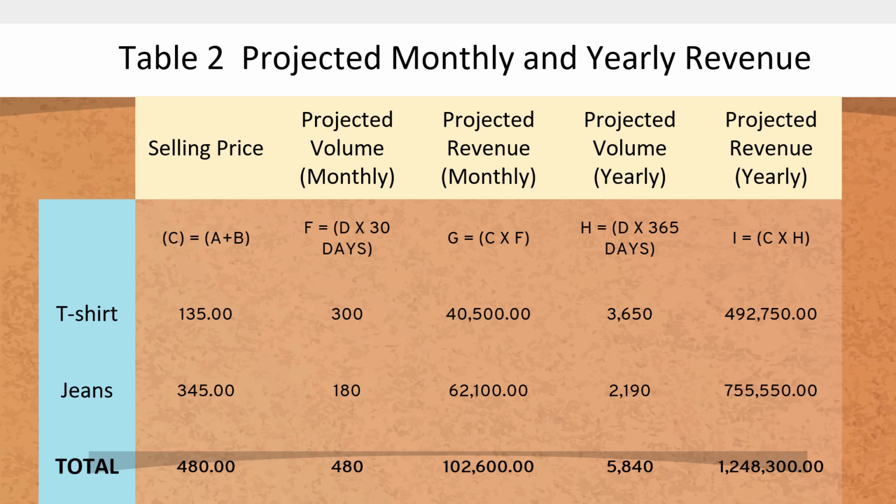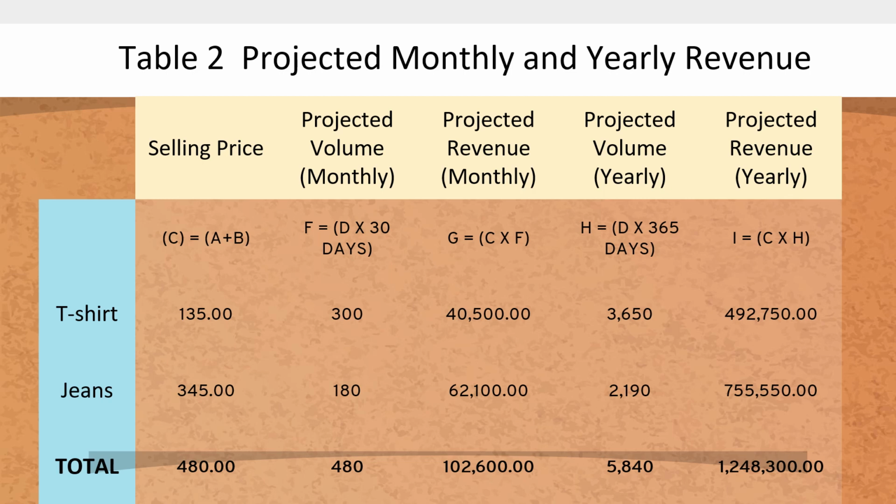And then for the jeans, that's 62,100. For the yearly projected volume, we multiply the units of the t-shirt expected daily, 10, by 365 and by the selling price, which will give us a total of 492,750.